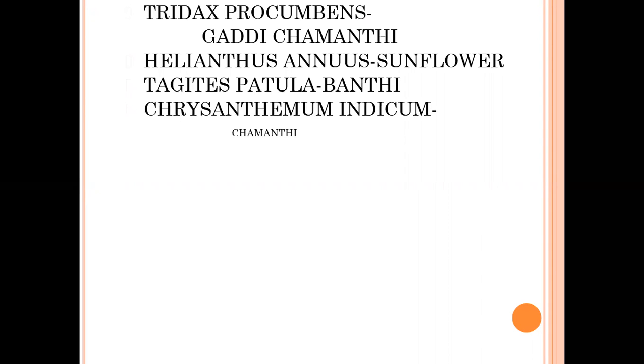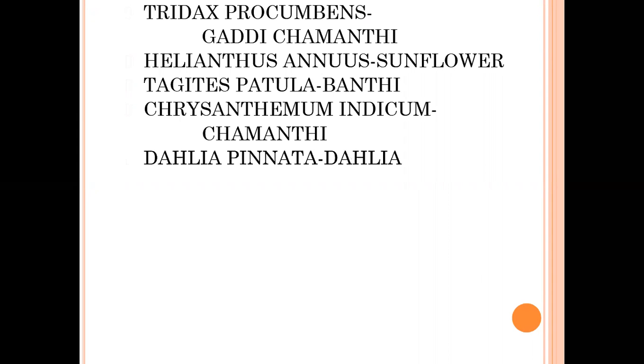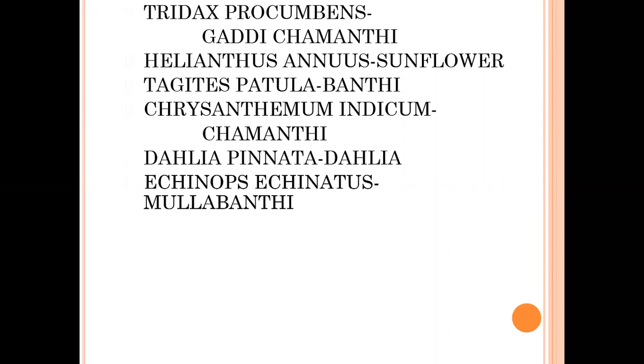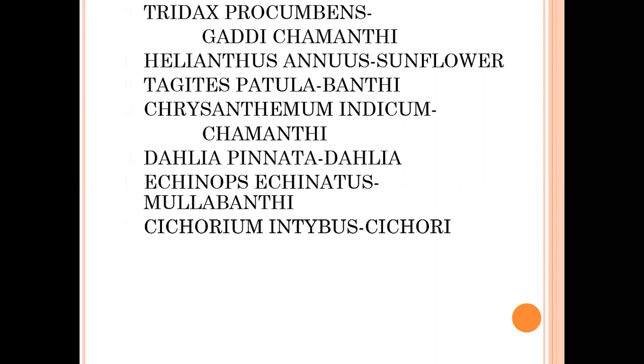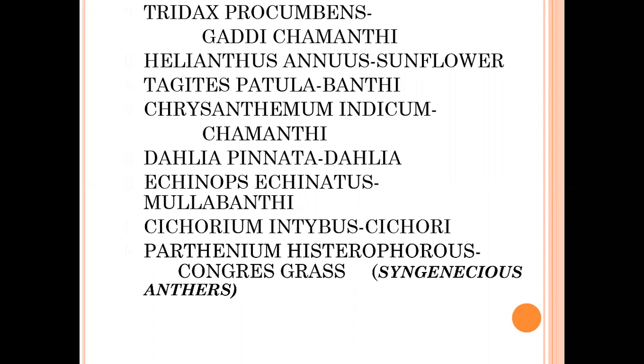Chrysanthemum indicum, chamanti. Dahlia pinnata. Echinops echinatus, mullabanti. Cichorium intybus, chicory. Parthenium hysterophorus,